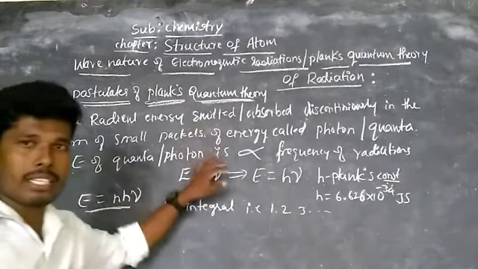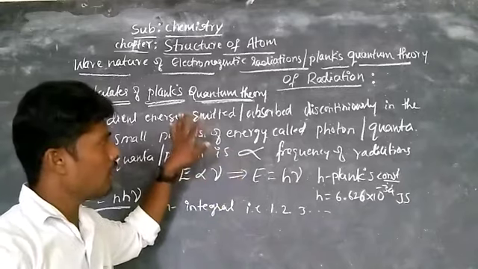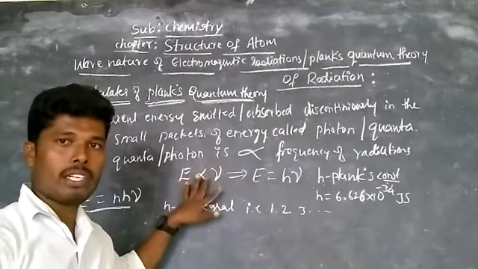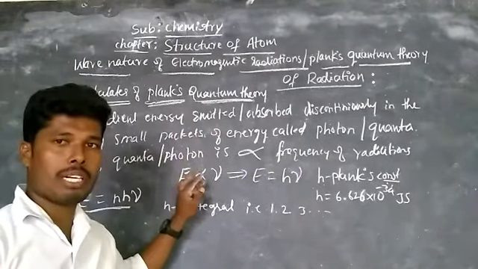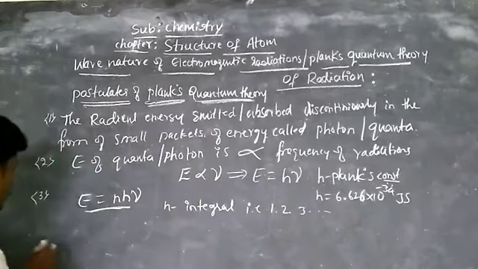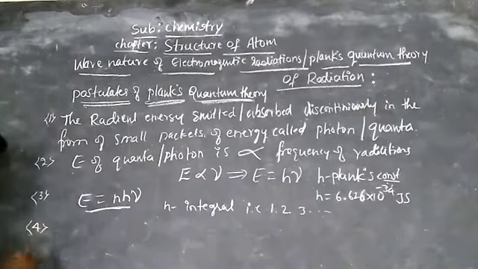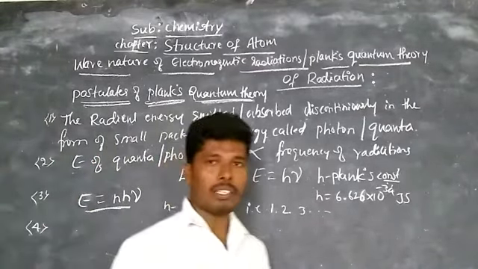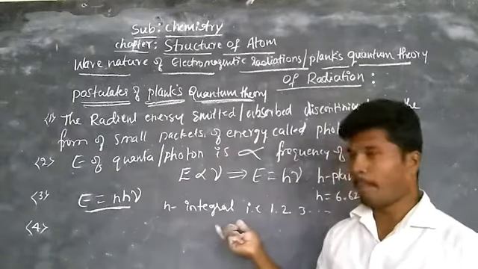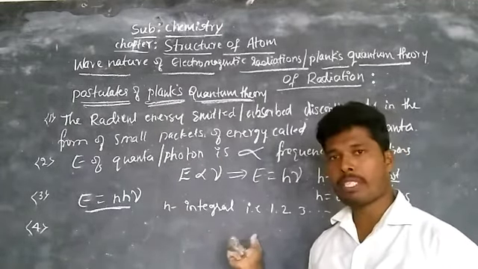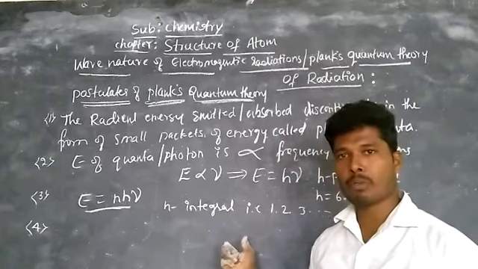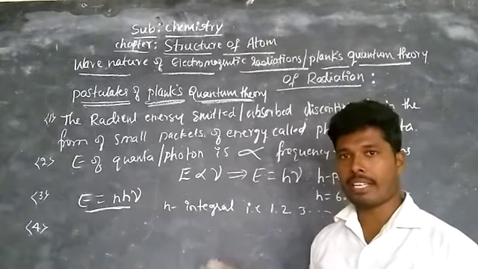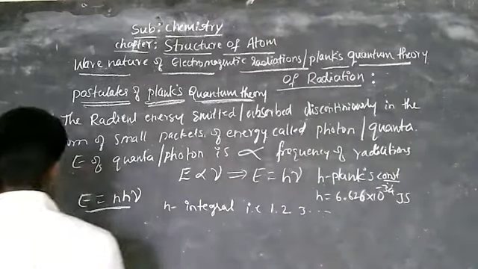These three postulates are given based on the black body radiation. Then the fourth one is based on the photoelectric effect. The number of electrons emitted from the surface of the metal is directly proportional to the frequency of incident radiations. That is the fourth postulate.